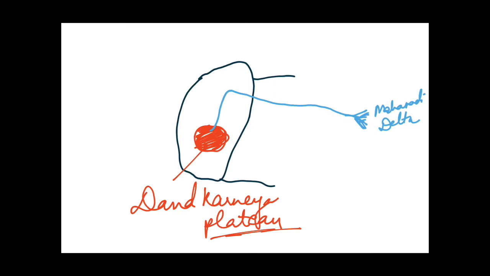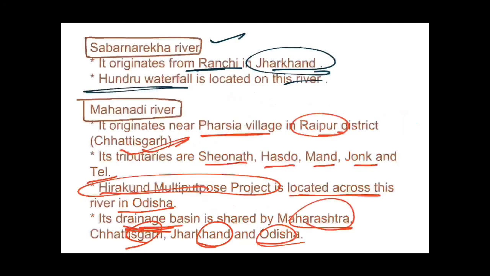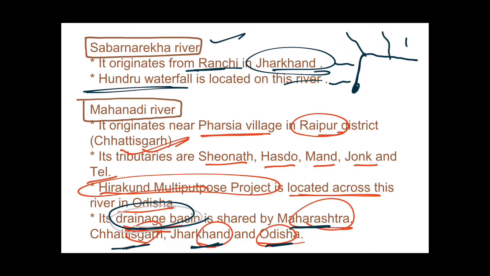But what we have read earlier was the basin. I'm just showing you again. This we have read, that the drainage basin is shared by Maharashtra, Chhattisgarh, Jharkhand and Odisha. It means the drainage basin also includes the tributaries which are joining this river. For example, this is Dankarnya Plateau and this is Mahanadi originating from Chhattisgarh and entering Odisha and then the Bay of Bengal. So the streams are coming from various sources, that is Maharashtra, Chhattisgarh, Jharkhand and Odisha.